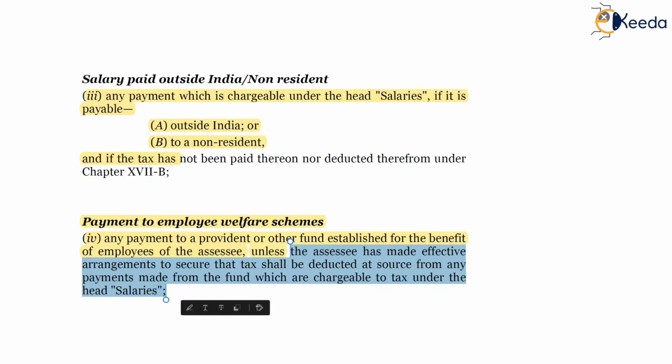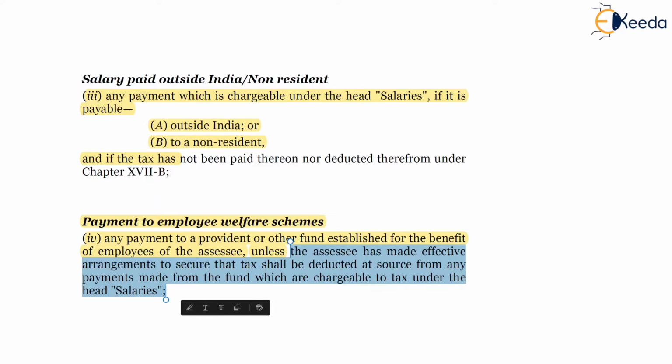So effective arrangements have been made, meaning in our example, if specific instructions are provided by the employer company to the PF trust to deduct taxes thereon, then it will amount to effective arrangements having been secured by the employer company, wherein the taxes payable on the provident fund amount is 10% whenever the taxes are liable to be deducted.